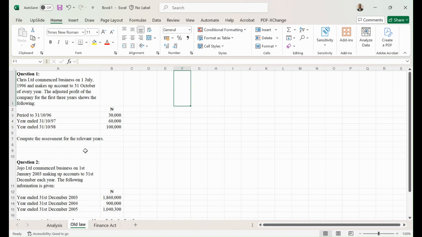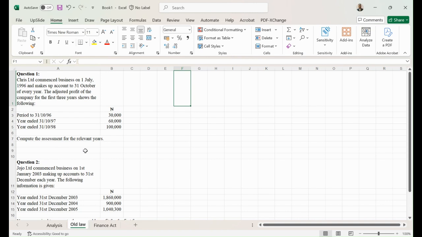Okay, so things you need to first look out for are, when did the company commence operation? You want to find out initially whether I should use the old law or the new law. So determine when the company commenced operation.